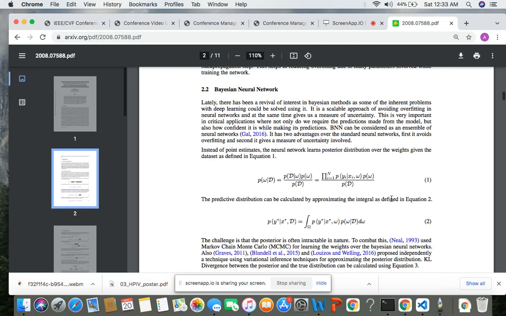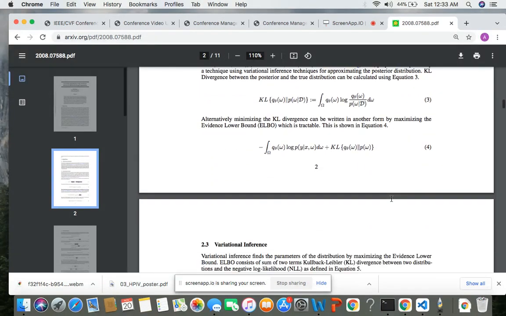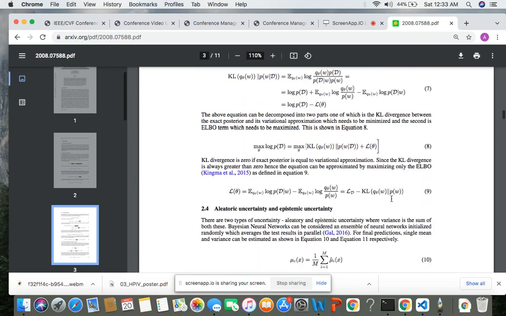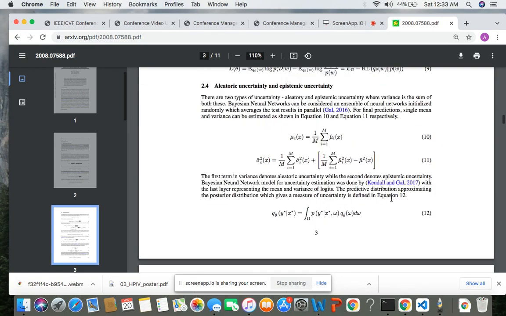As a brief summary, we have used a Bayesian neural network here. This in turn helps in giving uncertainty quantifications while doing the segmentation. We borrow the architecture from the variational inference concept. So basically, there are two types of uncertainty here. One is the aleatoric, and the second is the epistemic uncertainty.